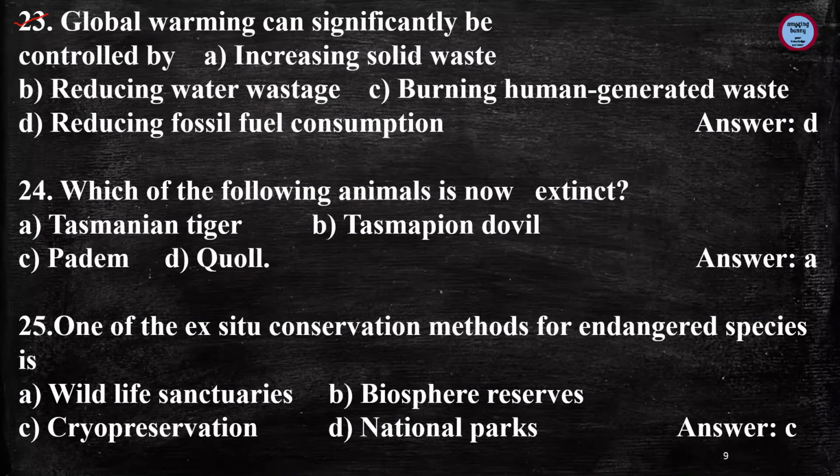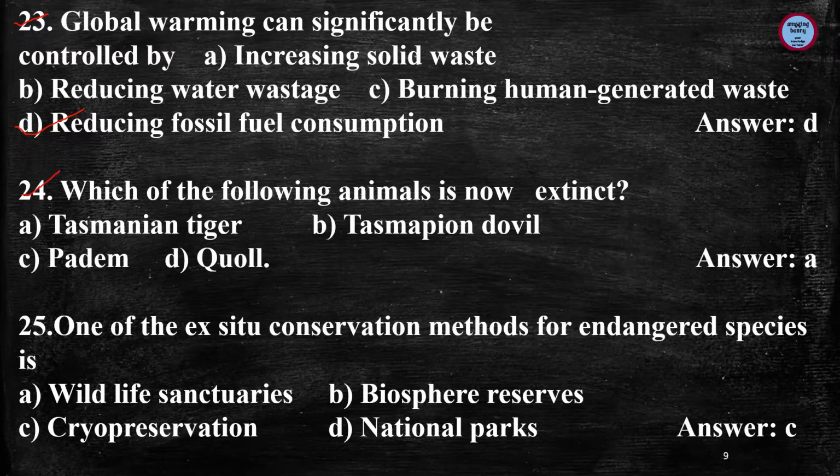Next question is, global warming can significantly be controlled by, and the answer is reducing fossil fuel consumption. Fossil fuels are non-renewable sources of energy. So if we can reduce the consumption of fossil fuel, we can control global warming.